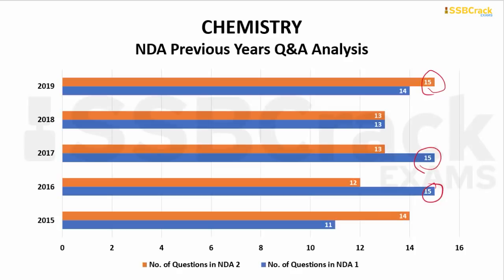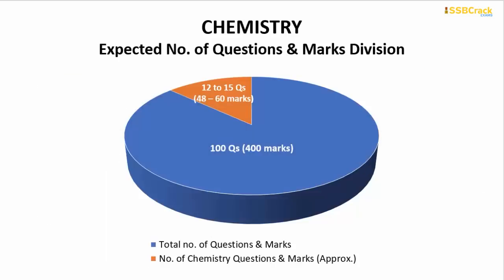Around 5 years back, in NDA 1 of 2015, we found the least number of questions, that is 11. So from the chemistry part, you can expect around 12 to 15 questions on average in the coming NDA examination. In the coming NDA 2020, you can expect around 12 to 15 questions. So this is also an important part. By scoring very well in the chemistry section, I think you can be assured of scoring around 48 to 60 marks in the coming examination. So take up chemistry also as an important subject.